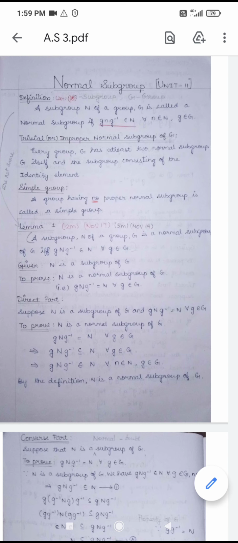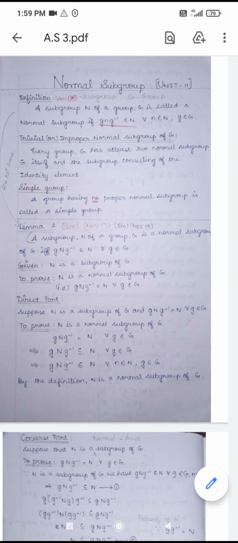G is the group, N is the normal subgroup. Here N is denoted by the symbol, capital N, is normal subgroup. The given statement is N is a subset of G. G is the big set, and N is the subset. Here, read the statement of normal subgroup.